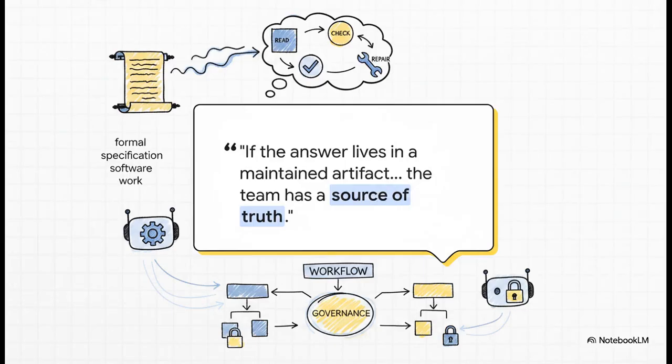I want to leave you with this really profound takeaway from the Rooted Layers research. If the answer lives in a maintained artifact that can be read before execution, checked during execution, and repaired after failure, the team has a source of truth. This specification surface is exactly where AI-assisted software work finally becomes governable. So ponder this. In your own workflows, where does your source of truth actually live? And more importantly, can it actively govern your agents?